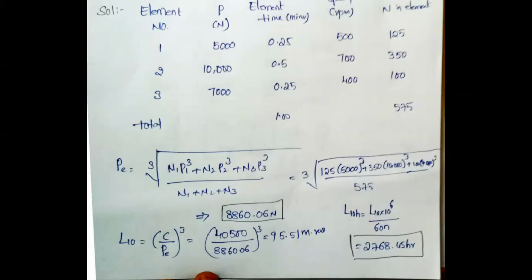You must not consider a single value, because it is a working cycle. You have to convert it into an equivalent loading condition. So the total life of the bearing is not for a single cycle, but for the total bearing. So you will get the n value equal to the total, 575. Am I clear at this point?